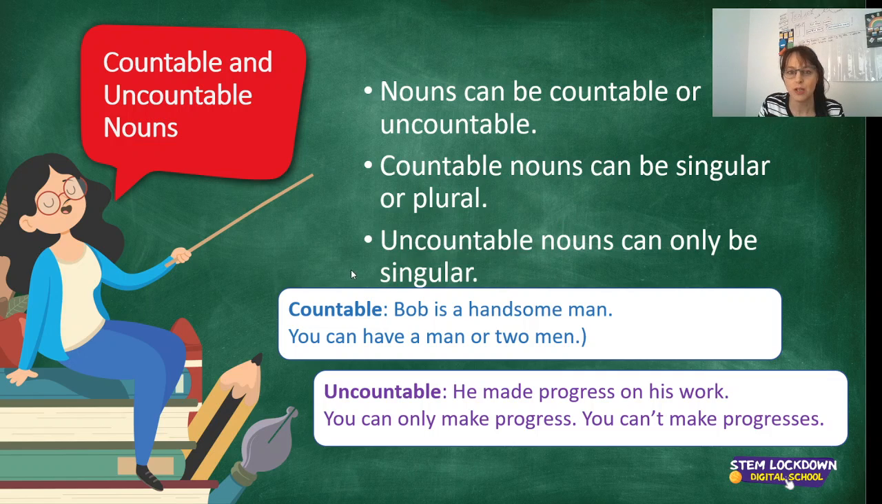Let's look at some examples I have here. Countable: Bob is a handsome man. You can have a man or two men. So countable does have a plural and a singular. Uncountable: he made progress at work. Progress. You can only make progress. You can't make progresses. So it is uncountable.